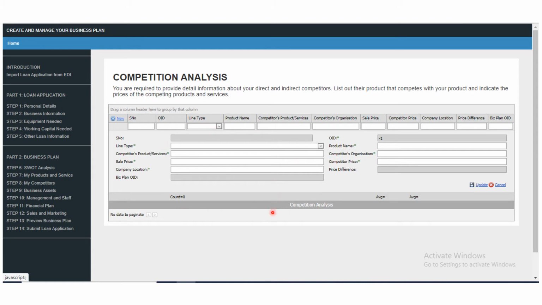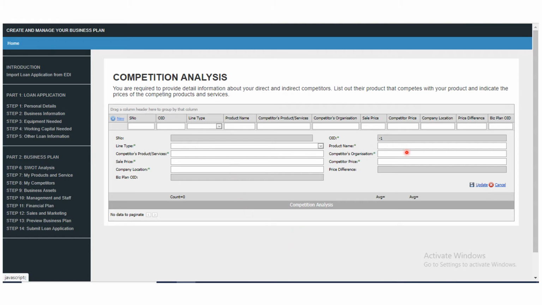On this page, you have here the line type. So if you click on the line type, it will tell you the line type where you belong. You select and you fill in what is required here. Remember, at the end of every filling, remember to click update, because for all of them, once you click update, it will record and drop down for you.